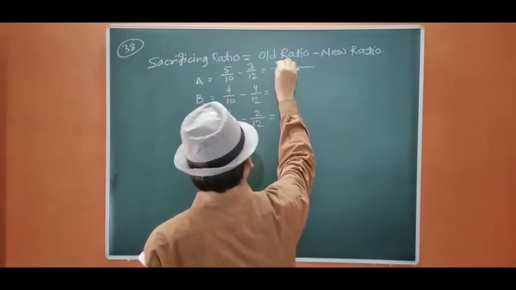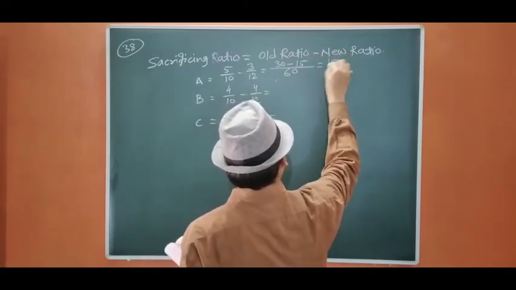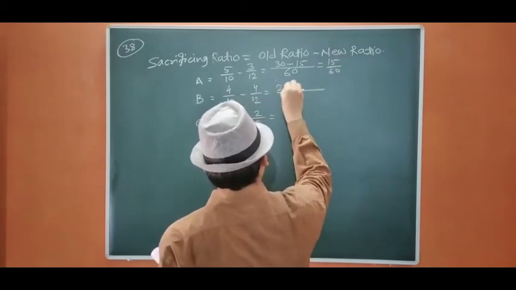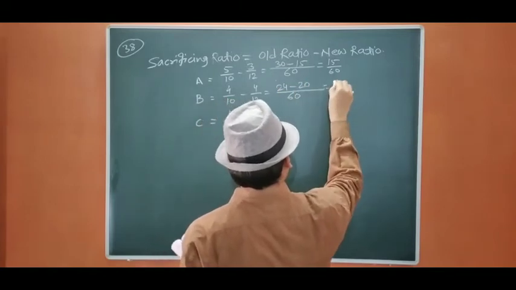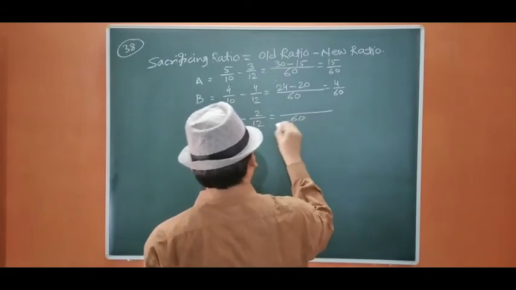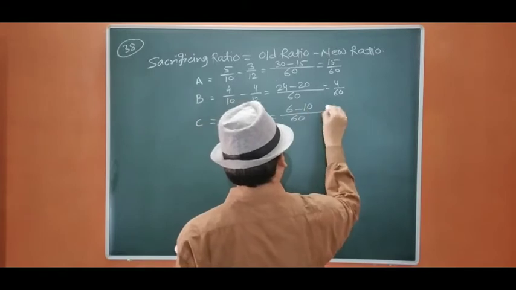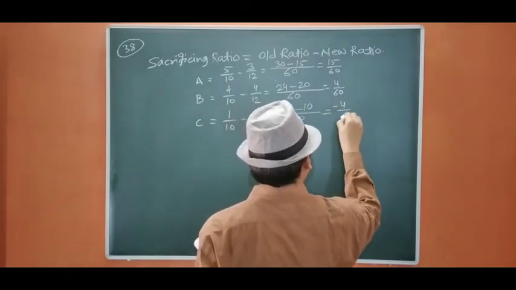So it is going to be 60. 5 sixes are 30, 12 5s are 15, so 15/60. It is going to be 60. 6 fours are 24, 5 fours are 20, so 4/60. This is going to be 60. 6 5 2 are 10. That is going to be minus 4/60.